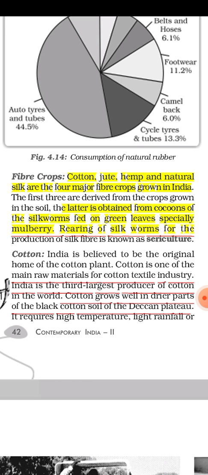How are we making silk? Now it is obtained from the cocoons of silkworms fed on green leaves, especially mulberry. Okay, so we are rearing silkworms of the mulberry type. Rearing of silkworms for the production of silk fiber is known as sericulture. So this process is not known as agriculture, this is known as sericulture.